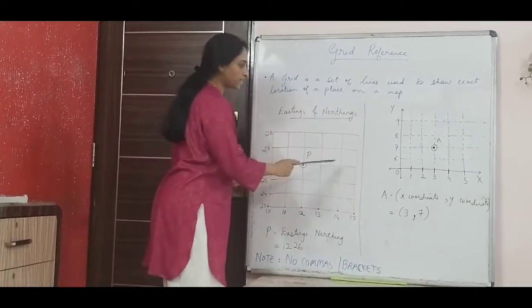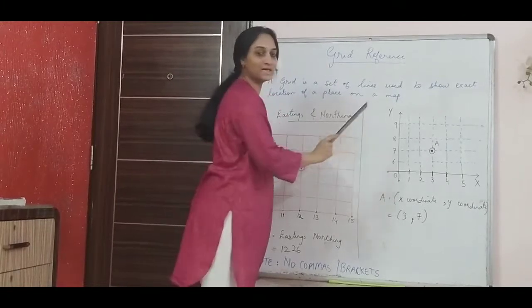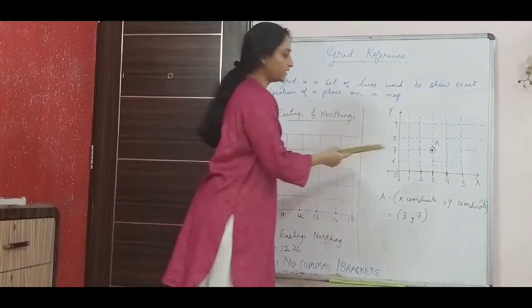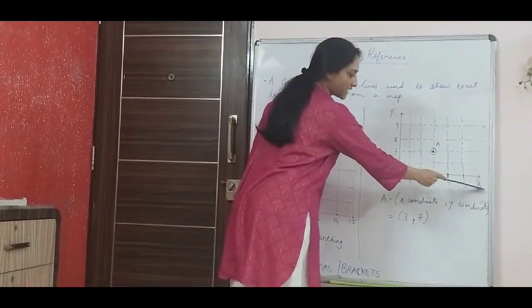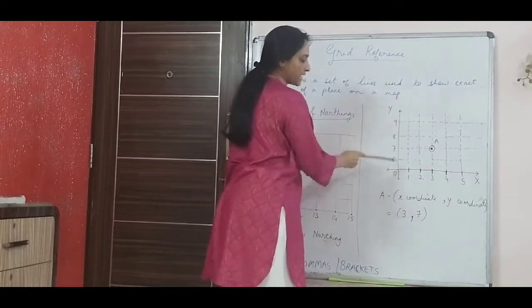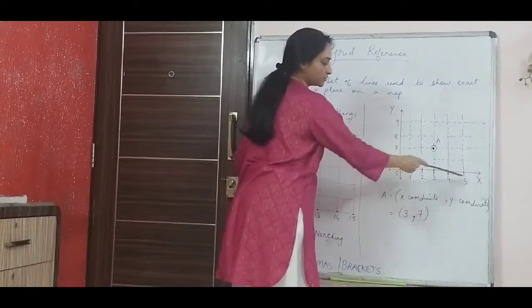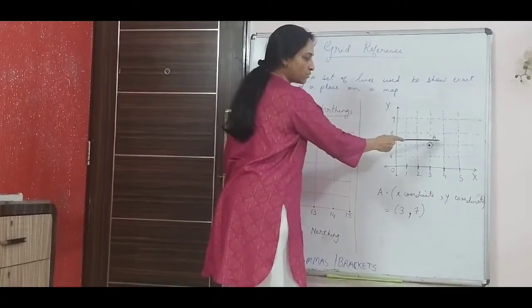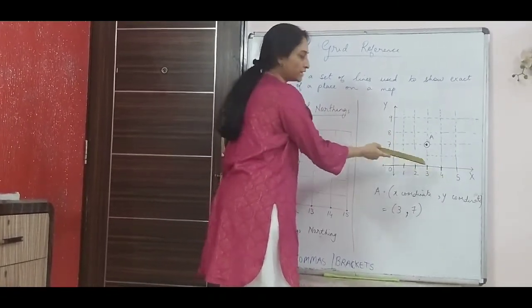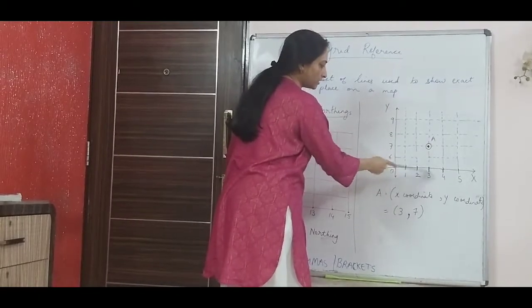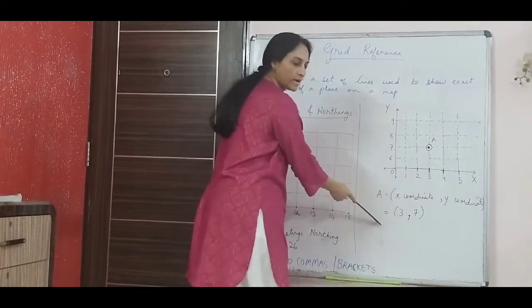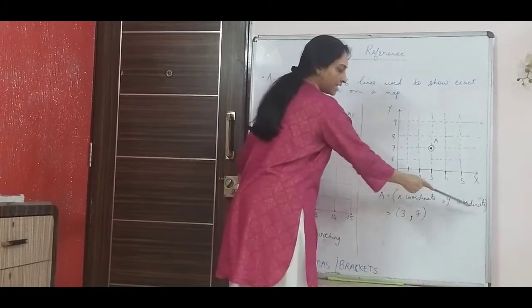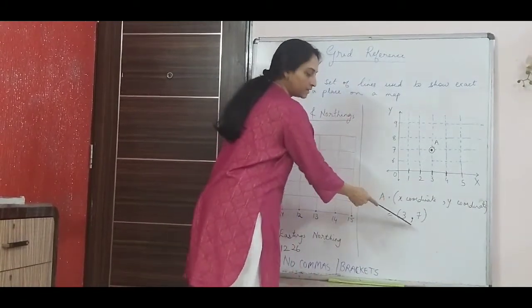So now, the same thing I am comparing with a graph that you all have done in math. In a graph, you have the x-axis and the y-axis, and I have put the coordinates here like 1, 2, 3, 4, 5, and then 6, 7, 8, 9. Now here I want to find the x and y coordinates of A. What did I do? I wrote 3 and I wrote 7 here. So this is how I write. I write the x coordinate and then I write the y coordinate, right? And I separate it with a comma.